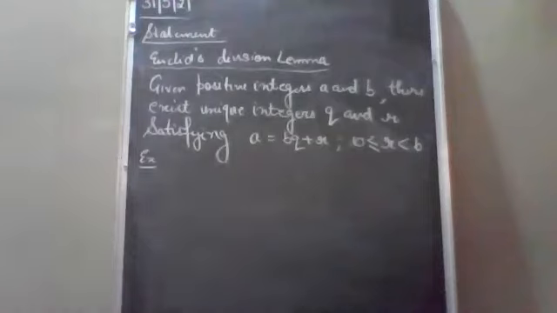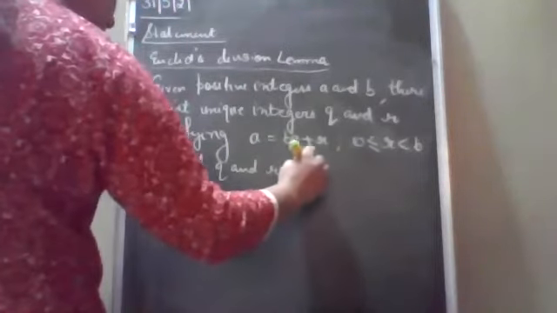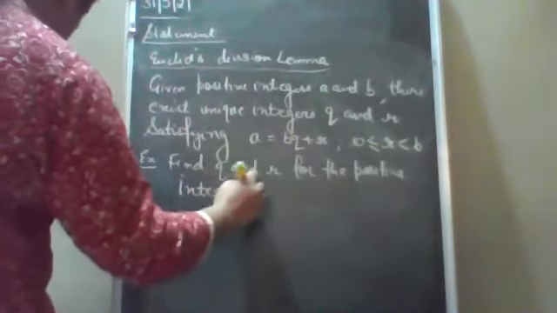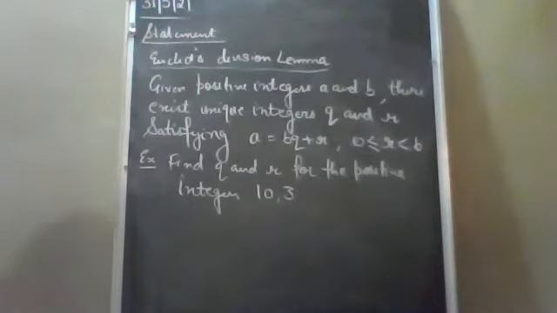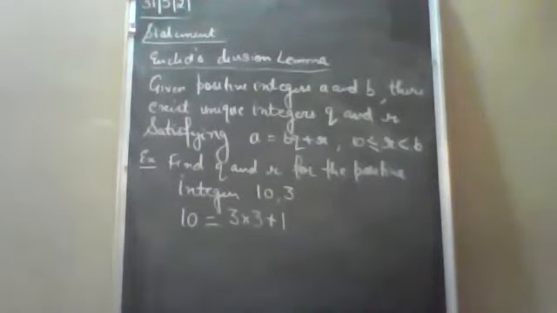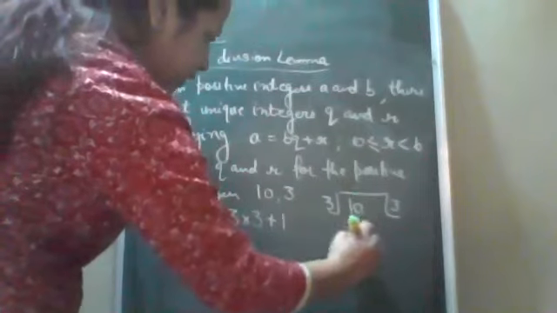Now write down one question. Find Q and R for the positive integers 10 and 3. 10 and 3. 3 into 3 is 9 and how much remainder will be left? 1. And if you cannot write directly, you can also divide 10 by 3, like we used to find HCF in lower classes. 3 into 3 is 9. So 1.